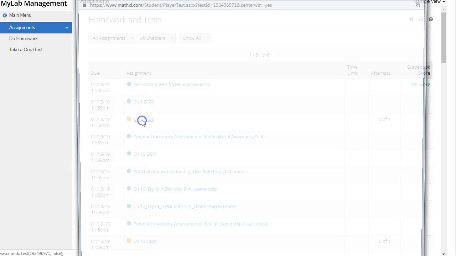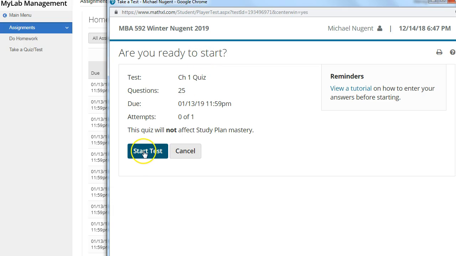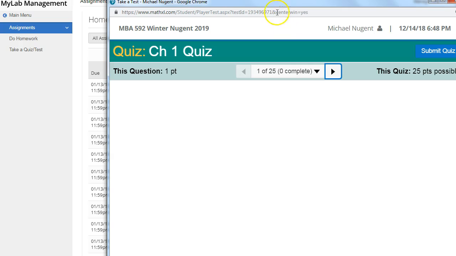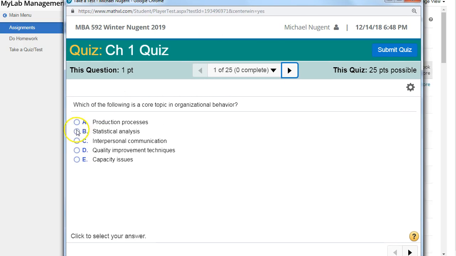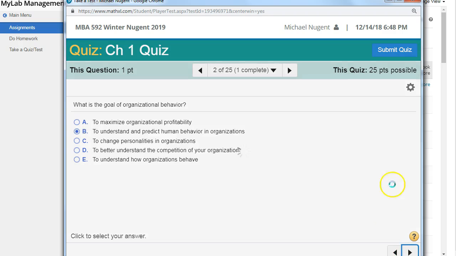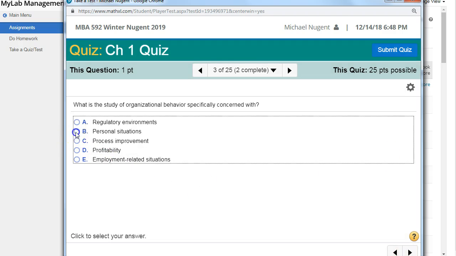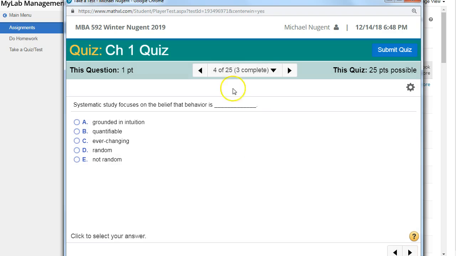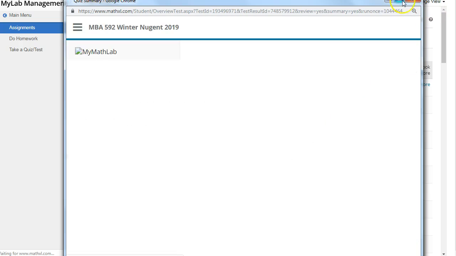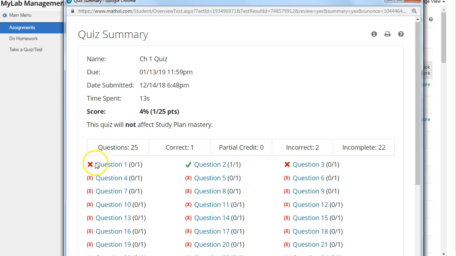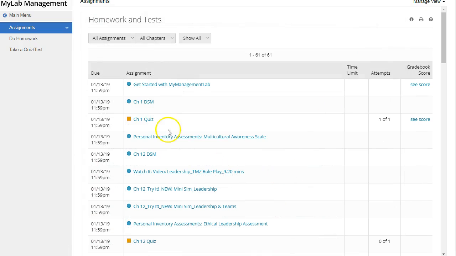And then you have, of course, your quizzes. When you start the test, you only get one try at this. It's just a series of multiple choice questions, and when you're done answering all of the questions, you just hit submit quiz, and then you get a score. It's incomplete, but I'm going to submit it anyway. It then shows me the score and which ones I got right and wrong. So that would be the quiz.